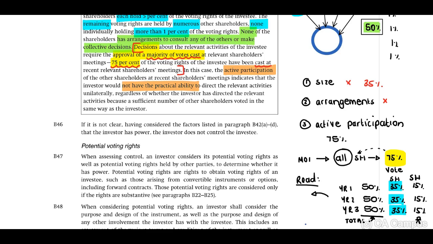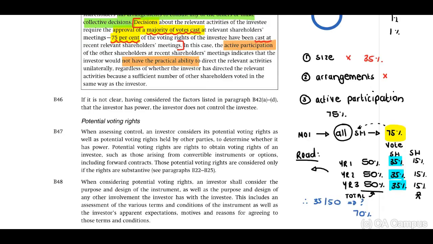Therefore, if we look at this, 35 over 50 will represent 70%. You will have to read the scenario very carefully, because it indicates to us that in terms of our MOI, 75% will have to vote, in terms of everyone present.